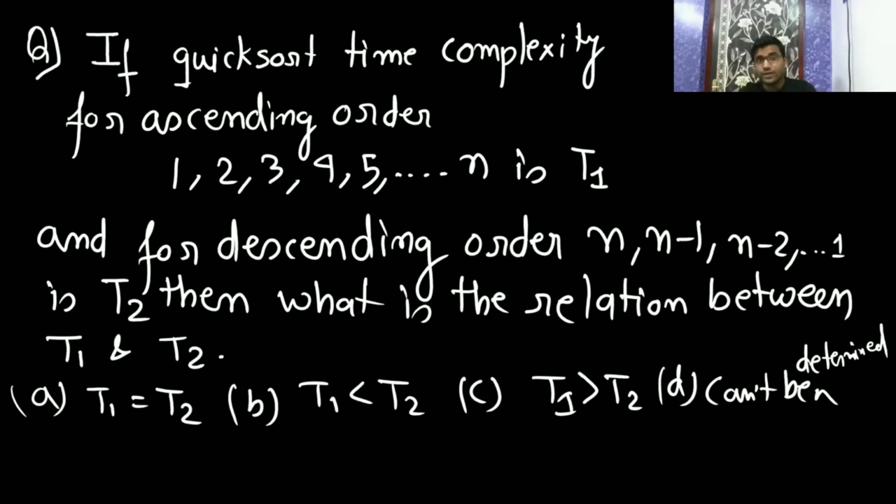So in quick sort, the time complexity for ascending order is T of 1, and for descending order it is T of 2. Then what is the relation? It will always take the worst case scenario, so T of 1 equals T of 2, which is going to be O of n square. Am I clear? Please let me know whether I am clear or not.